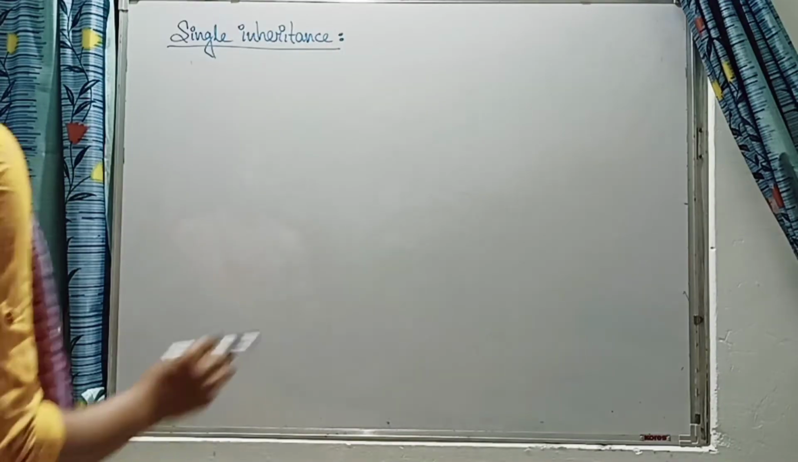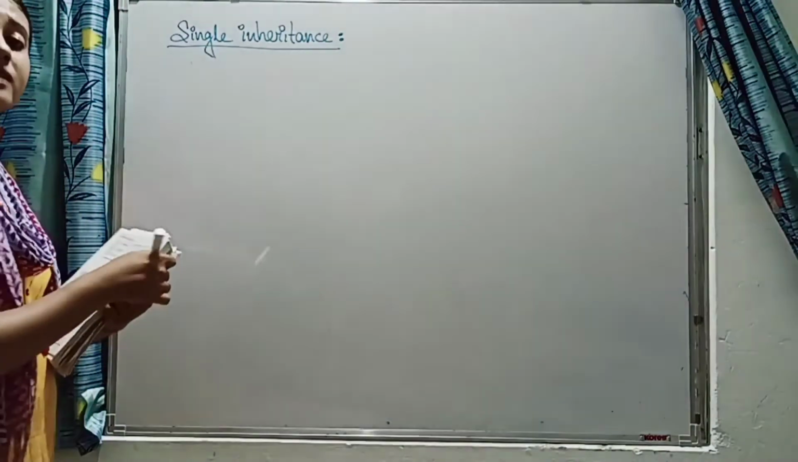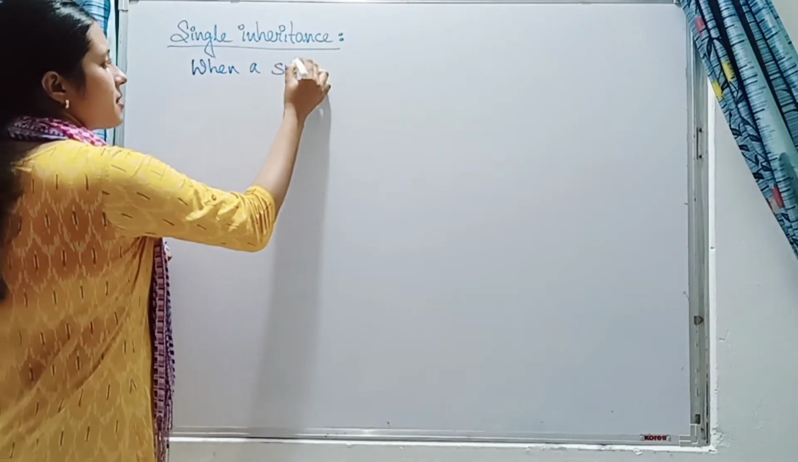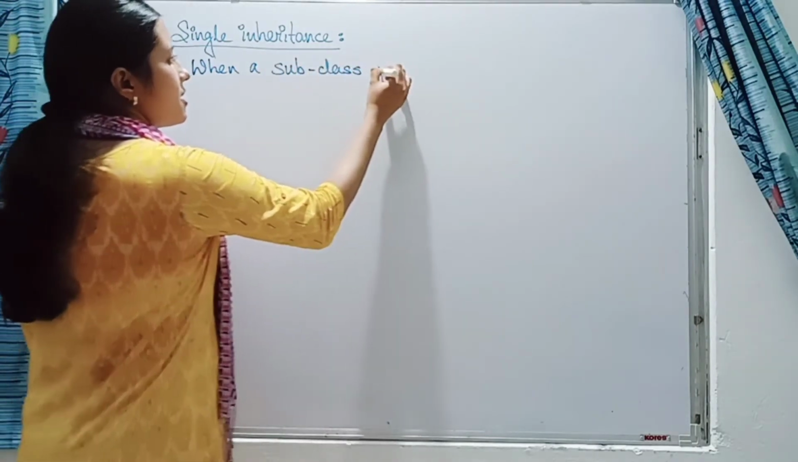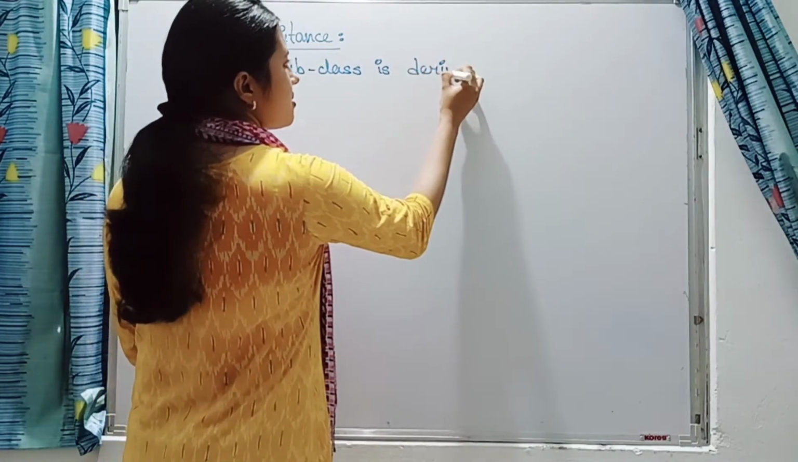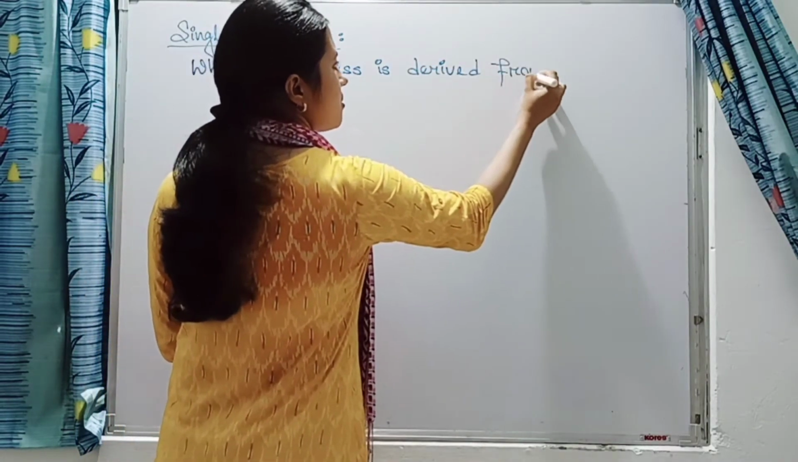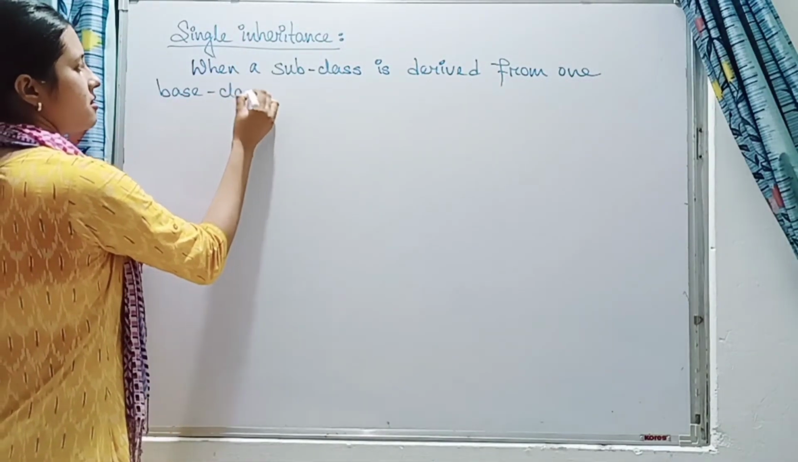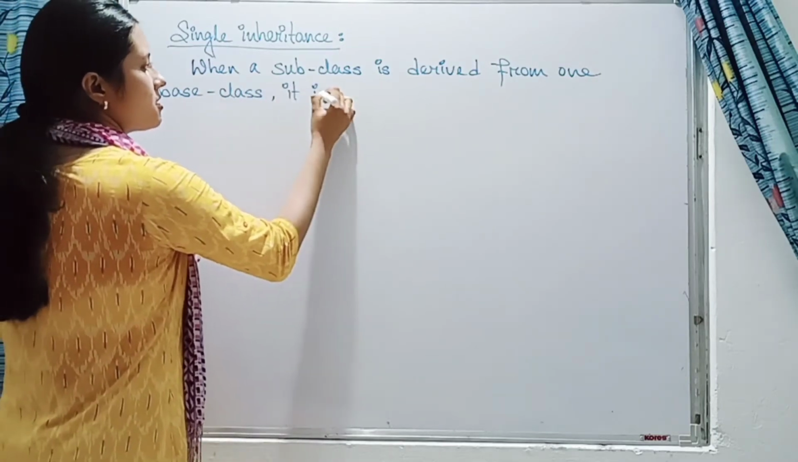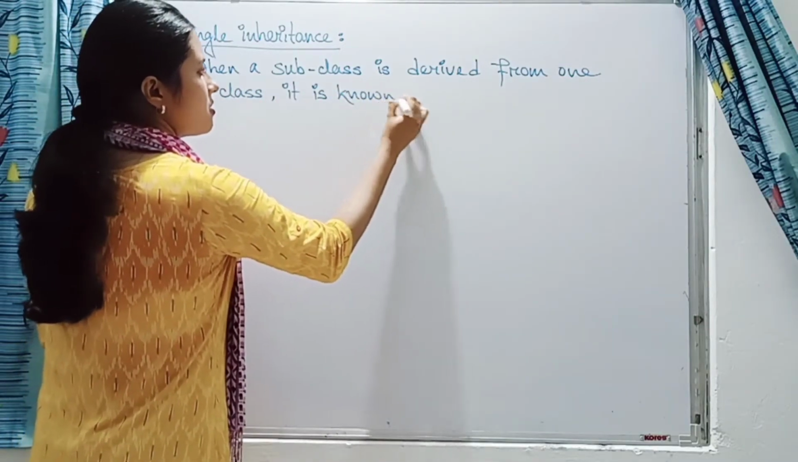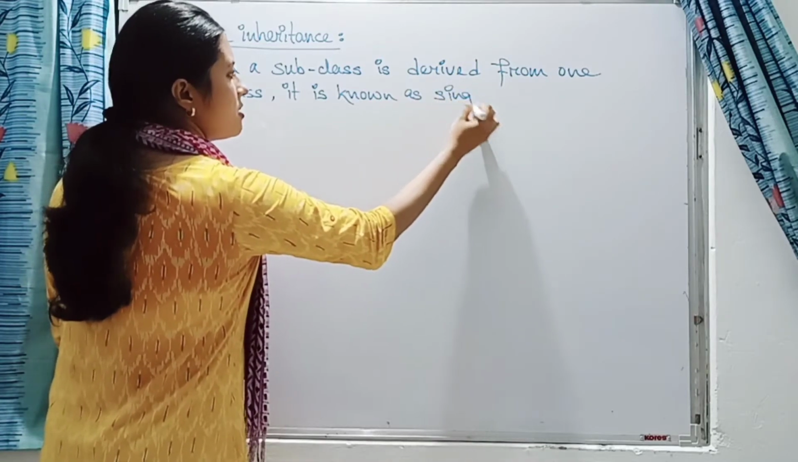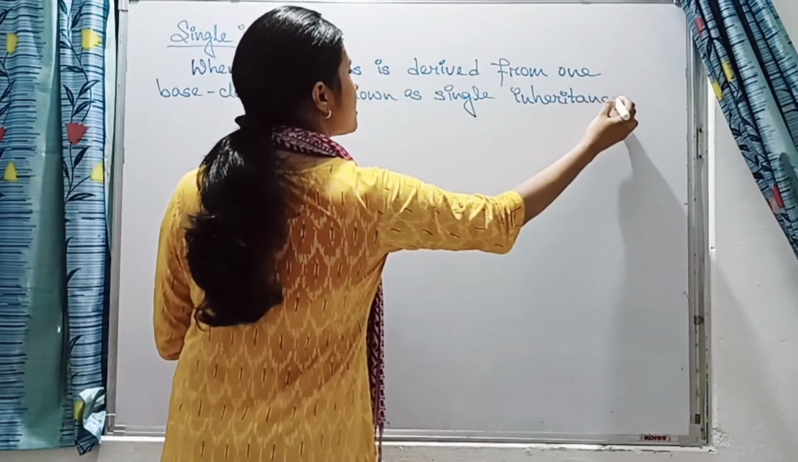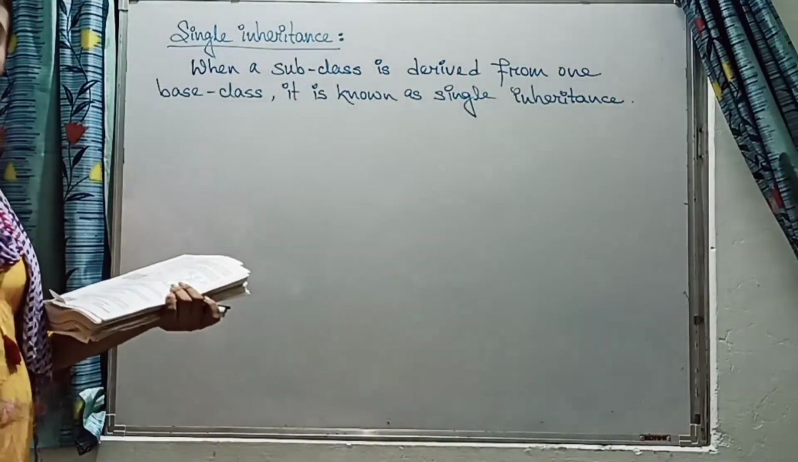Okay. Now we will talk about our first type of inheritance, which is single inheritance. What is the meaning of single inheritance? When a subclass is derived from one base class, it is known as single inheritance. Okay, it is known as what? Single inheritance.